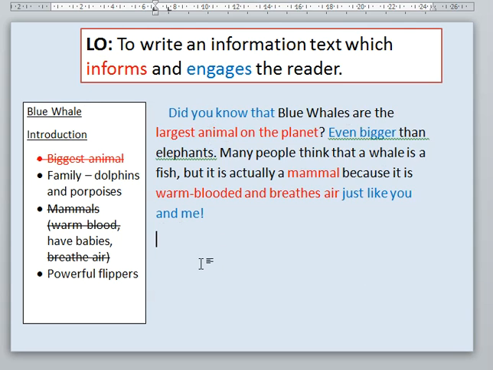So, yep, super happy with that, and I'm going to carry on with my writing, and you're going to now have a go at writing your introduction for your text, okay? So let's go back and find out what you've got to do today.